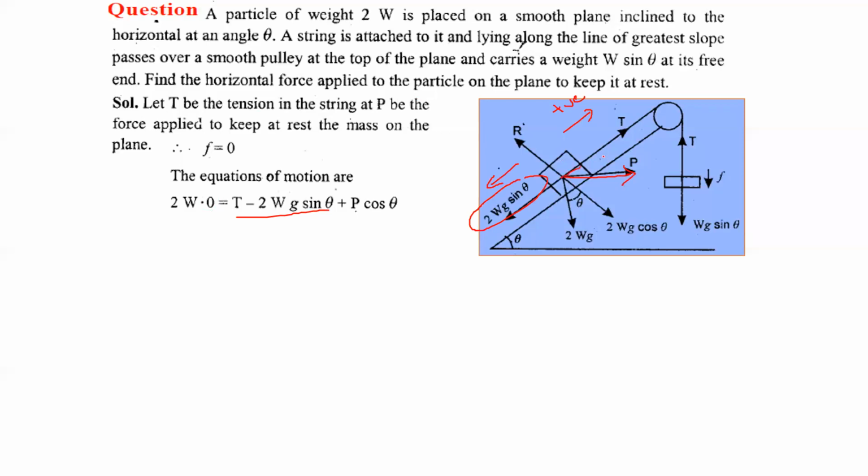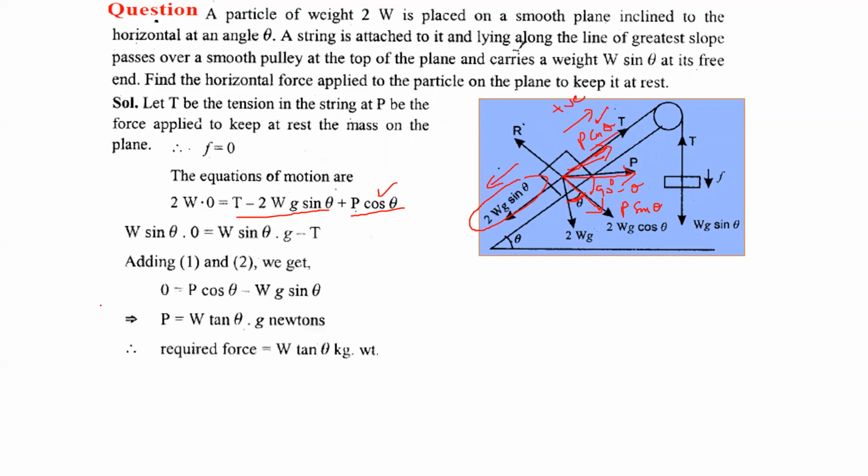What is the component of this P along the plane, this one, and perpendicular to the plane, this one? If this angle is theta, because this is vertical and this is horizontal, then this angle will be 90 minus theta. And what will be the component here? P cos(90 minus theta), that means P sin theta, and P sin(90 minus theta), that means P cos theta. So in this direction the component of P will be P cos theta. It is in the sense of the positive direction, so it is taken as positive.